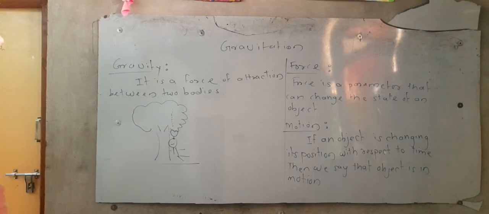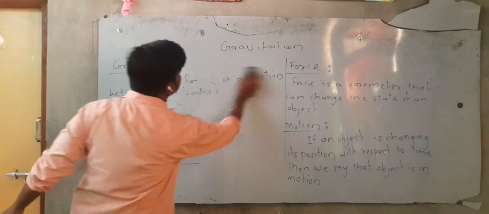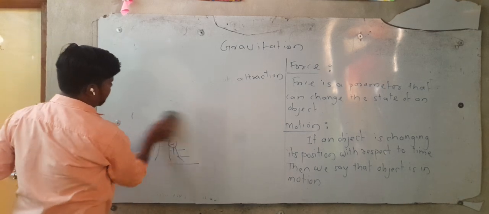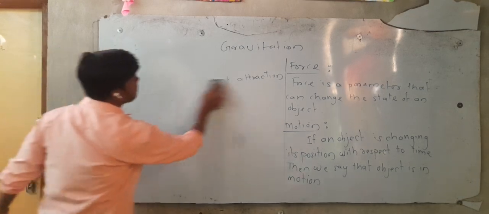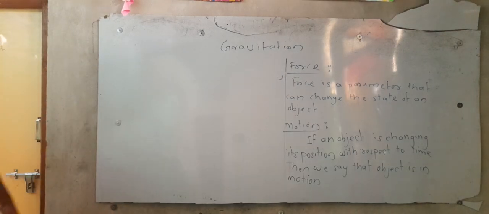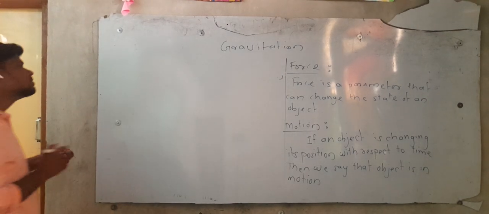See, math is involved here. Let us see what is meant by circular motion.